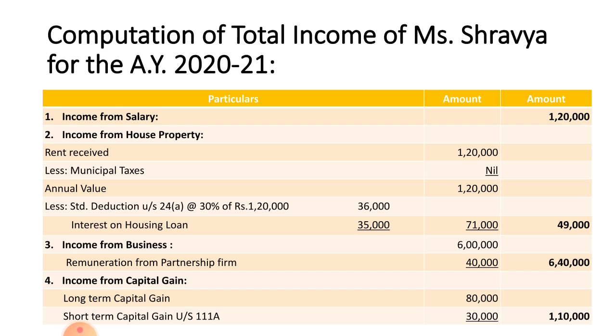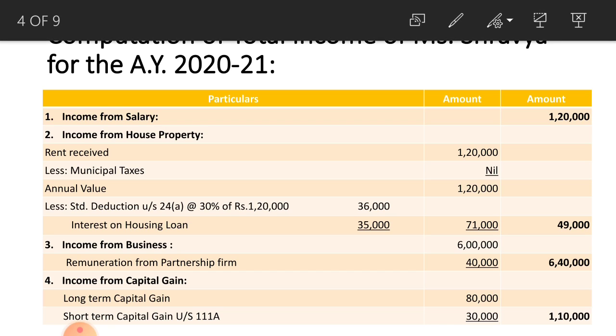Income from house property, rent received 1,20,000. When you deduct municipal tax you get annual value, but here no municipal tax is given, so nil. 1,20,000 is the annual value. From that you deduct standard deduction at 30% of 1,20,000, that amounts to rupees 36,000, and interest on housing loan 35,000, total deduction 71,000. When you deduct these two items from annual value, you get 49,000 as income from house property.